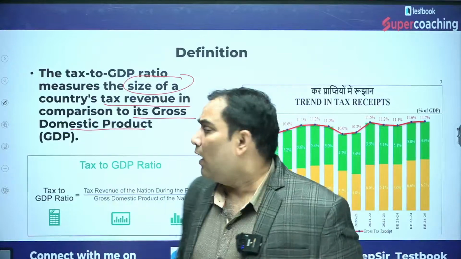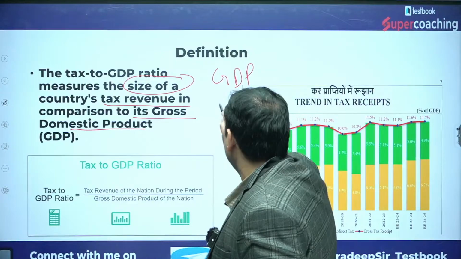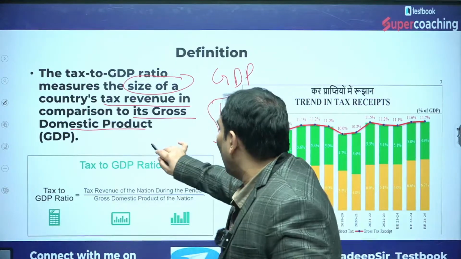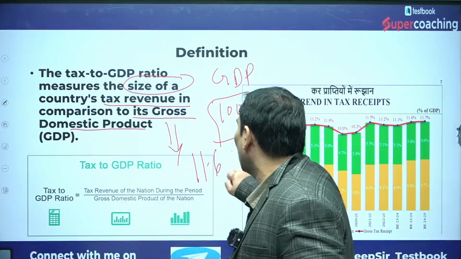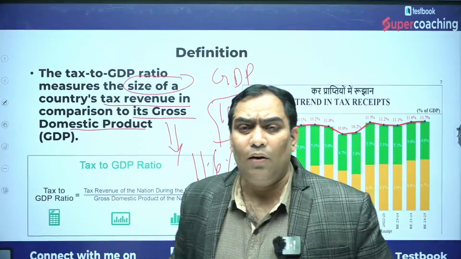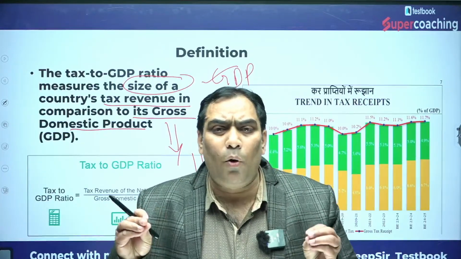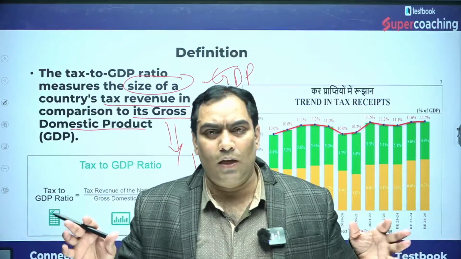What does it mean? If the country's GDP is 100 rupees and the country's tax revenue is 11.6 rupees, what does it mean? What is the meaning of GDP? GDP means the total monetary value of all the goods and services produced in a financial year.